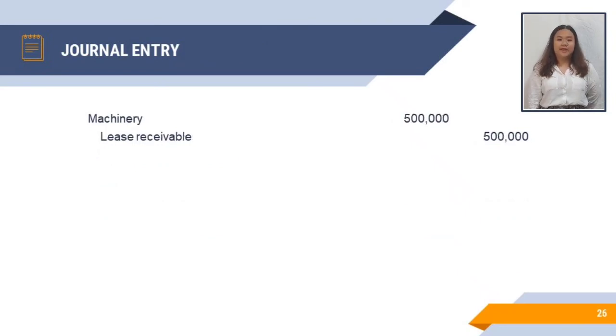When the lease expires on December 31, 2024, the machinery will revert to the lessor. Whether guaranteed or unguaranteed, the entry will be the same in the books of the lessor. Debit machinery for 500,000 pesos and credit lease receivable for 500,000 pesos also.